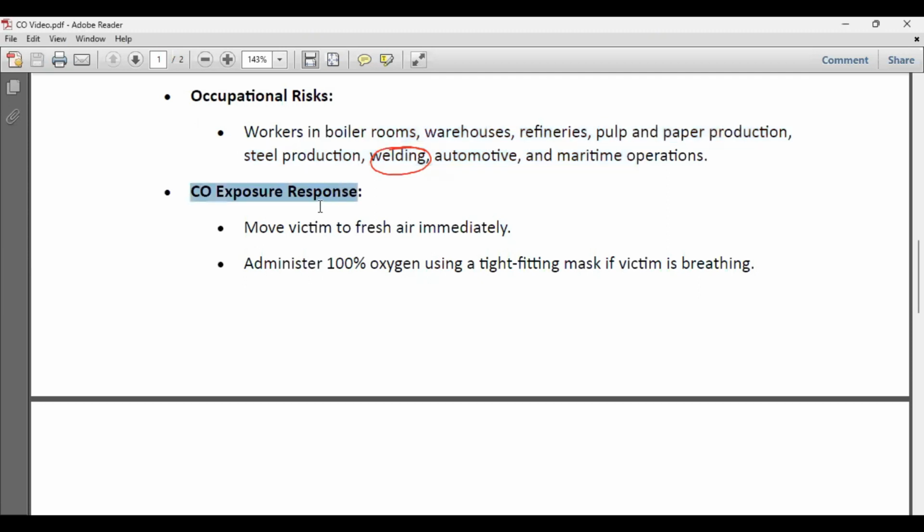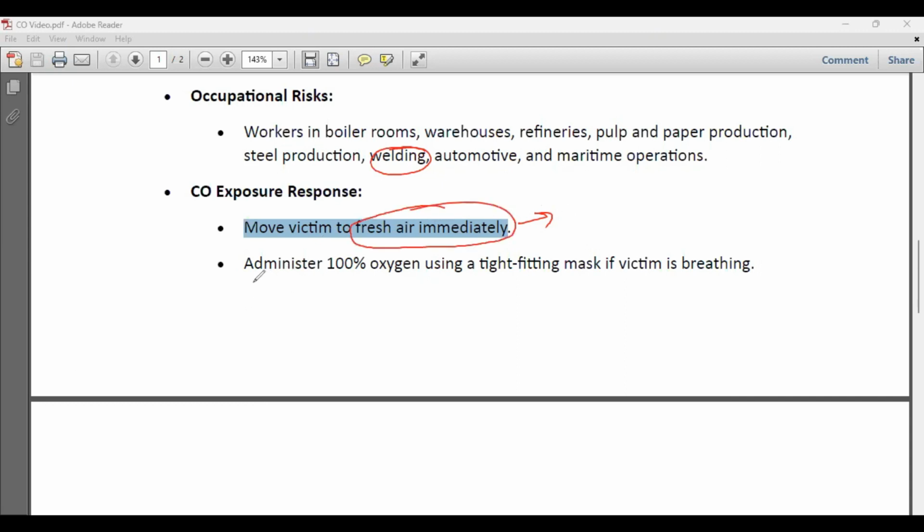Now, carbon monoxide exposure response. So when a person is exposed to carbon monoxide in very large concentration, what will you do? We will move that person immediately to fresh air. Move the person to a fresh air area, that means अच्छा सा air circulation वाले area में उनको तुरंत ले जाना है. Okay, move that person immediately to the fresh air area.